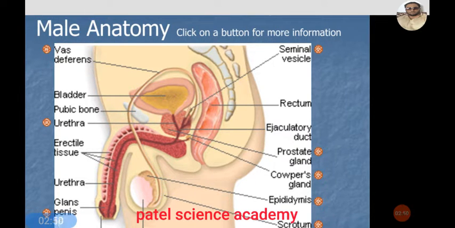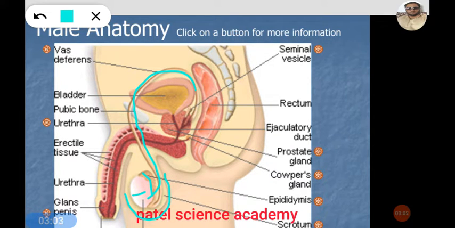Till now we have seen the testes, the epididymis, the scrotum, and the long tube called the vas deferens. This vas deferens continues into another long tube, and this long tube is called the urethra.